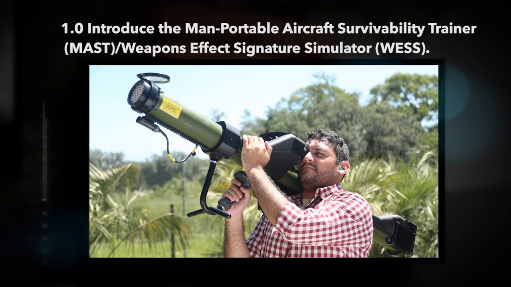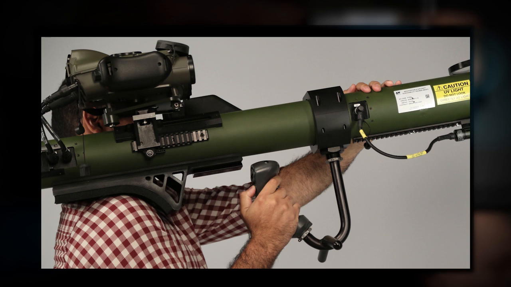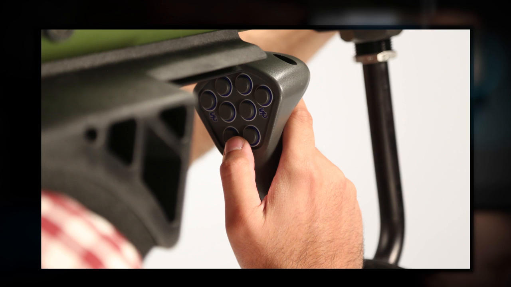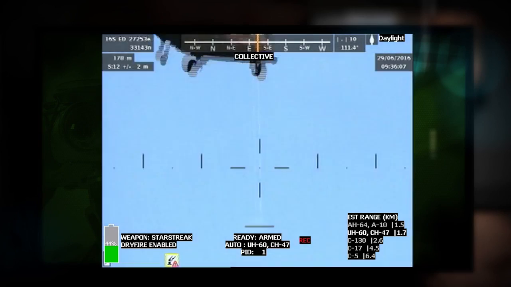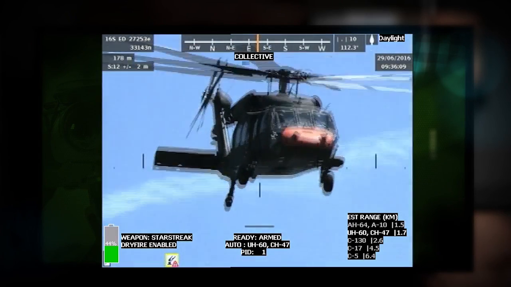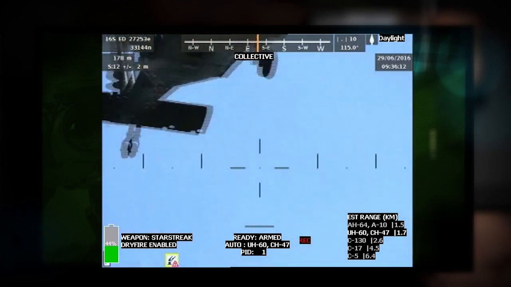1.0 introduced the Man-Portable Aircraft Survivability Trainer, MAST, Weapons Effect Signature Simulator, WESS. The Man-Portable Aircraft Survivability Trainer, MAST, is an opposing force, OPFOR, Man-Portable Air Defense System, MANPADS, live training device primarily used to train aircrews to react to surface-to-air missile, SAM, threats during live training exercises.